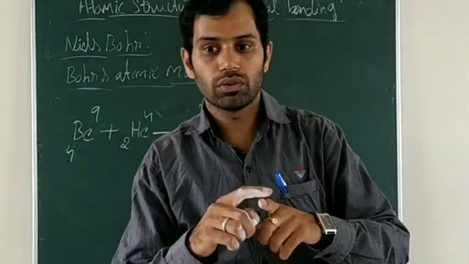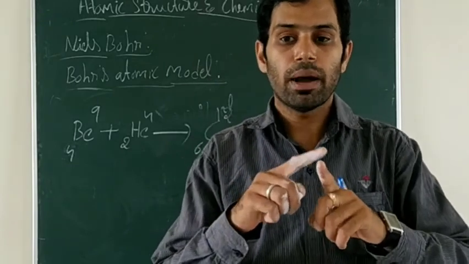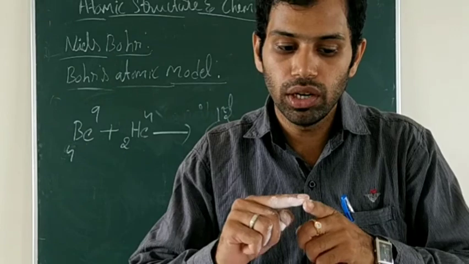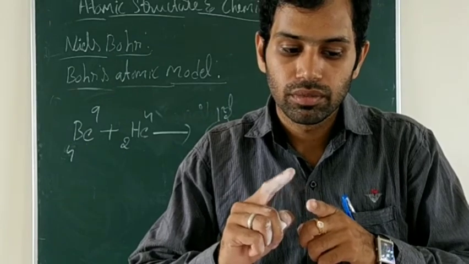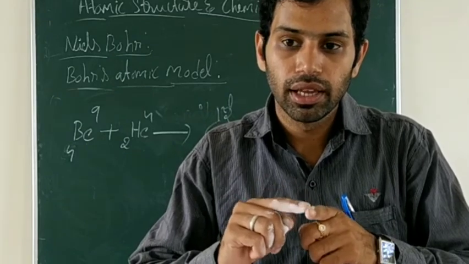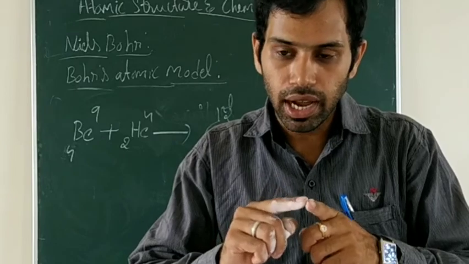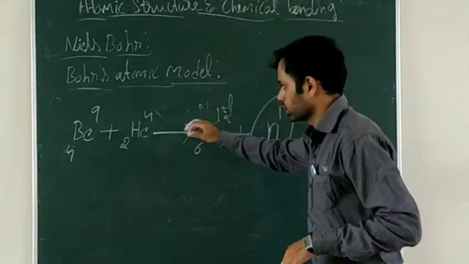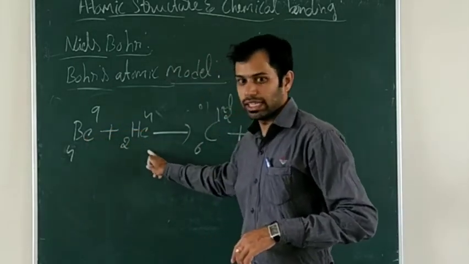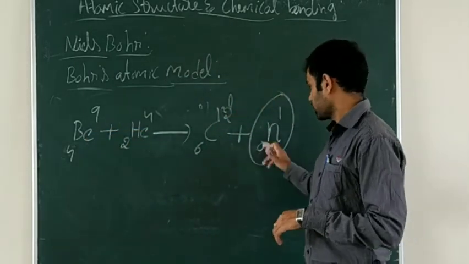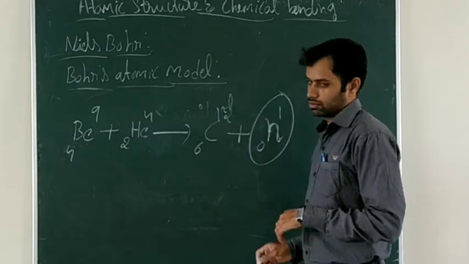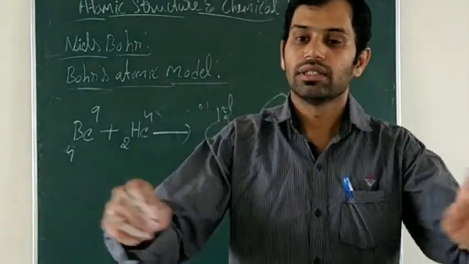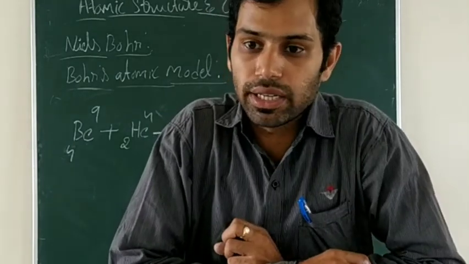So he found that one more particle is present in the atom, another particle, which is called the neutron. After doing the reaction, beryllium reacting with helium, he got carbon as well as the neutron. Neutron is a chargeless particle.